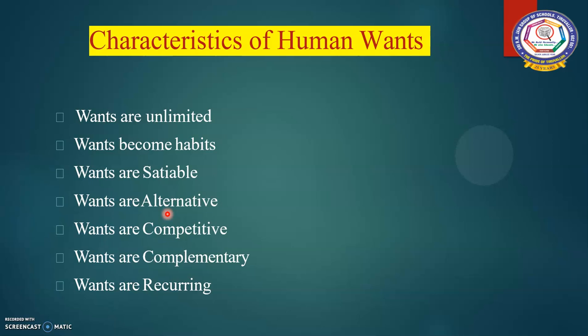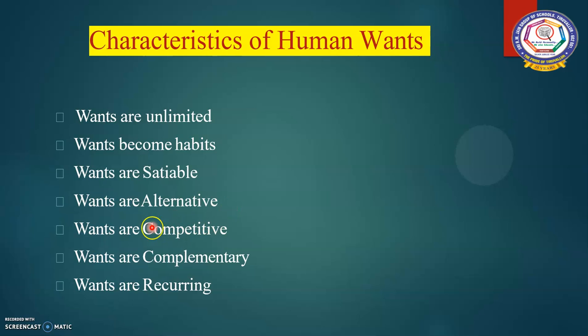So you have to eat idli, or if you ask your mother, she may give you something else, isn't it? So there are alternatives to change our wants. There are alternative ways to satisfy a particular want. If you don't like that particular tiffin, then you may ask your mother to prepare something else. She may prepare some other tiffin as an alternative to satisfy your want.